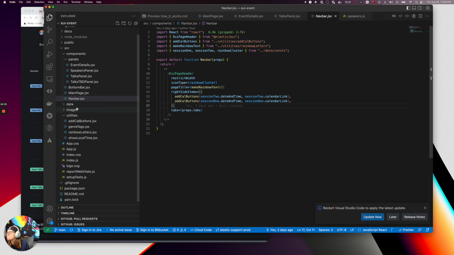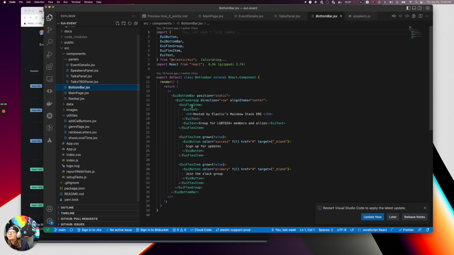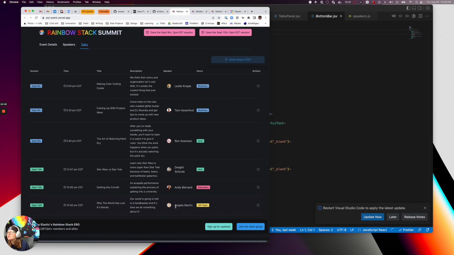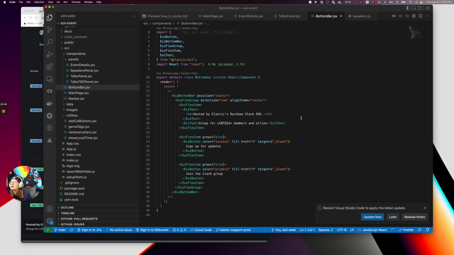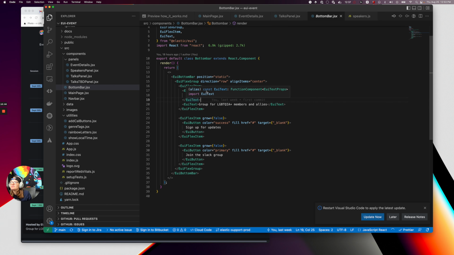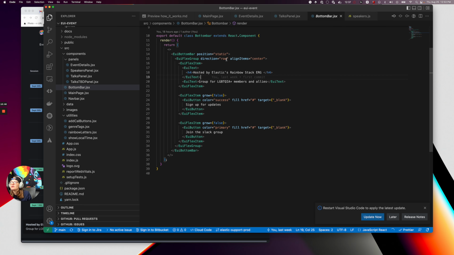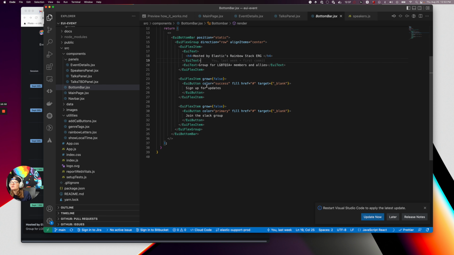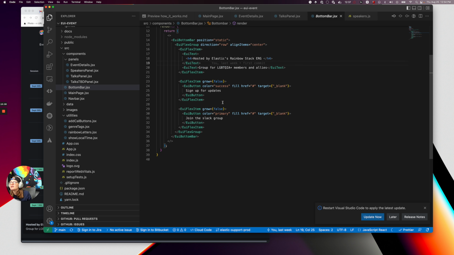And then we have bottom bar, which is exactly what it sounds like. It's a bottom bar. And again, it's a component. You can do what you want with it. You can pass things into it. I'm passing text. I'm passing header. I'm passing button. I wasn't using these buttons anywhere else, so I didn't feel the need to make a component for them. They're unique there, so I just passed them in right there, and bada boom, bada bing, that's it.